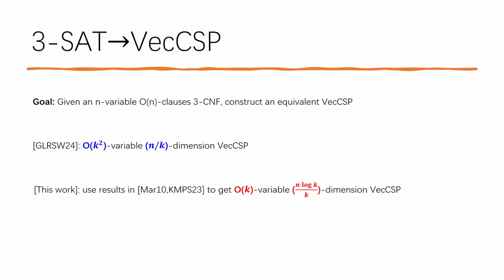We reduce 3 sets to vector value CSP. Previous paper gets a k-square variable vector value CSP with n over k dimension. In this work, we use Mark's result on sparse CSP to get linear k variable CSP with n times log k over k dimension.